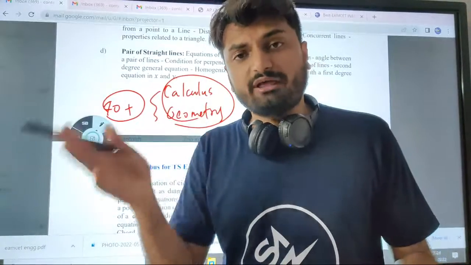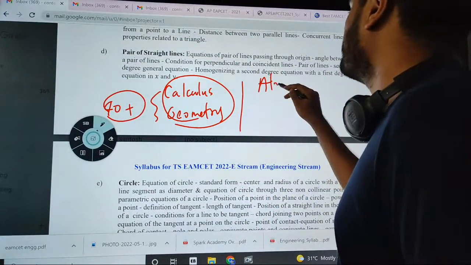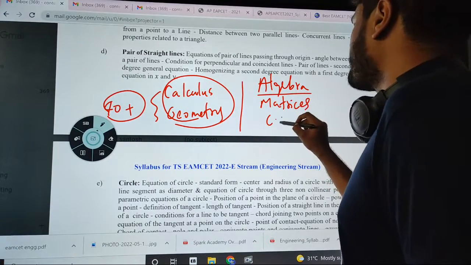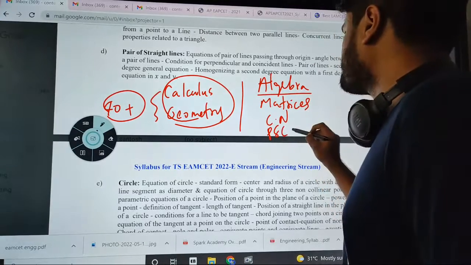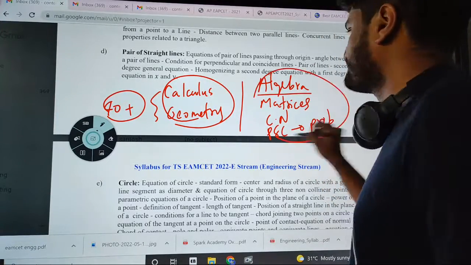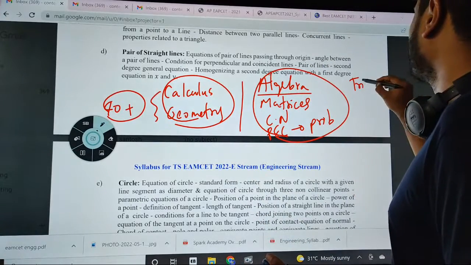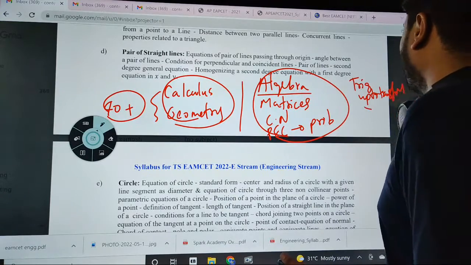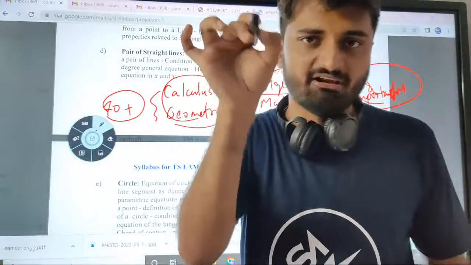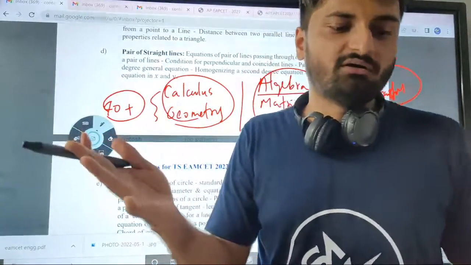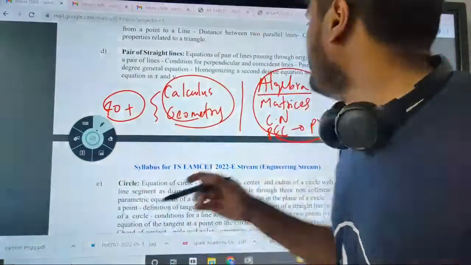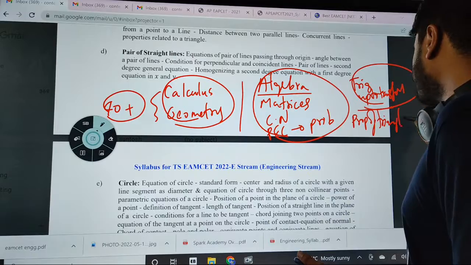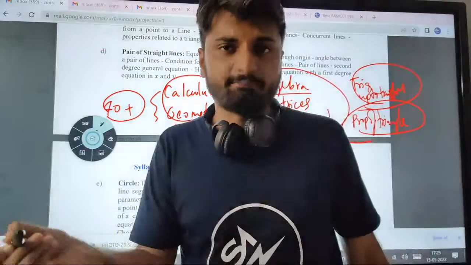And if you are looking for other chapters, in algebra there are some straightforward topics, like let us say matrices, complex numbers, and permutations combinations. If you are thorough with permutations combinations, you will get probability also. And then if you use some tricks, you will be able to solve trigonometry up to transformations. We have uploaded a lot of videos on our YouTube channel as well, where we showed you some tricks for transformation based chapters. And finally you can go for properties of triangle, and then go for other chapters like vectors.